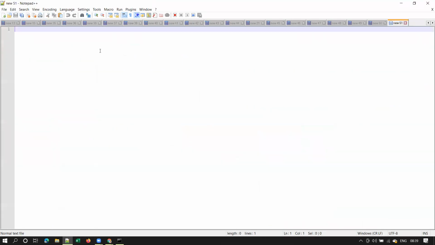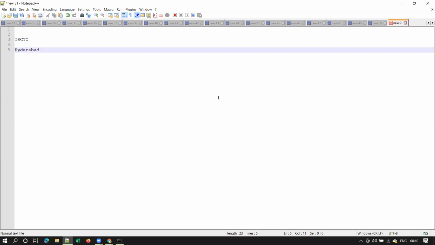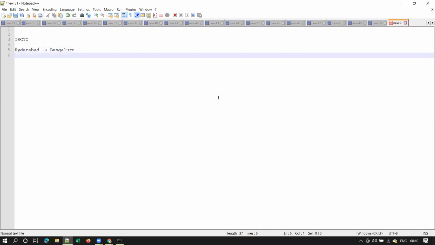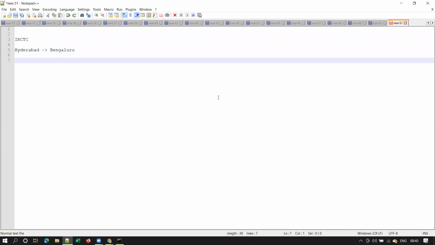Let me explain the role of the application server and database server. Let's take the first case, this IRCTC example. When you search for trains between Hyderabad to Bangalore, there will be some code written and running in the application server, some code, some query like this.